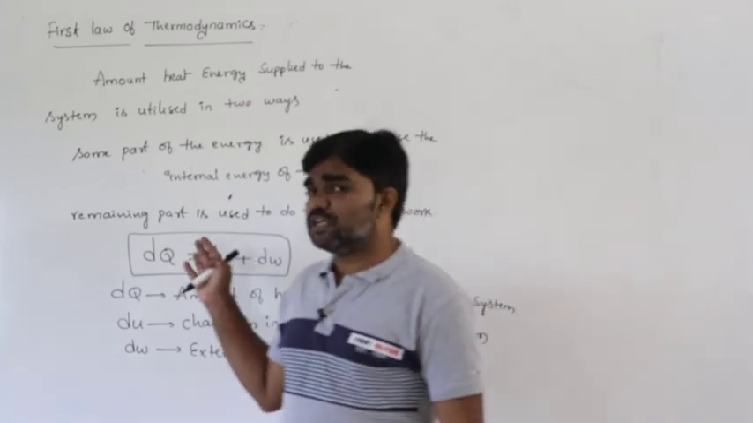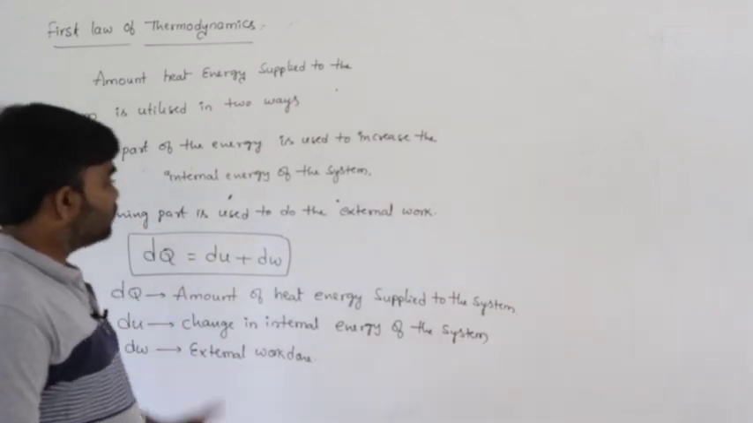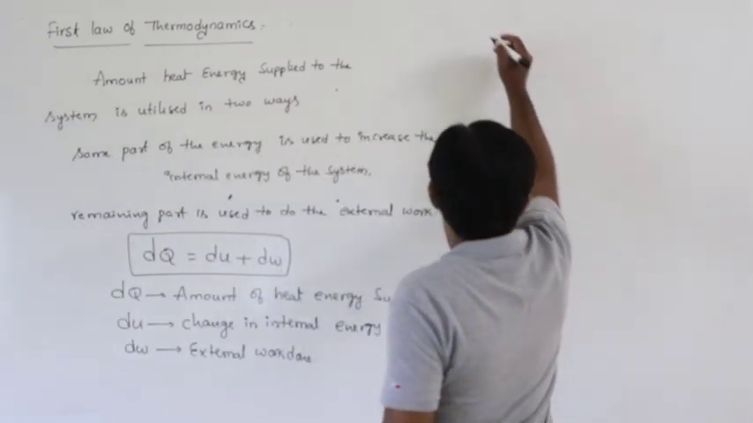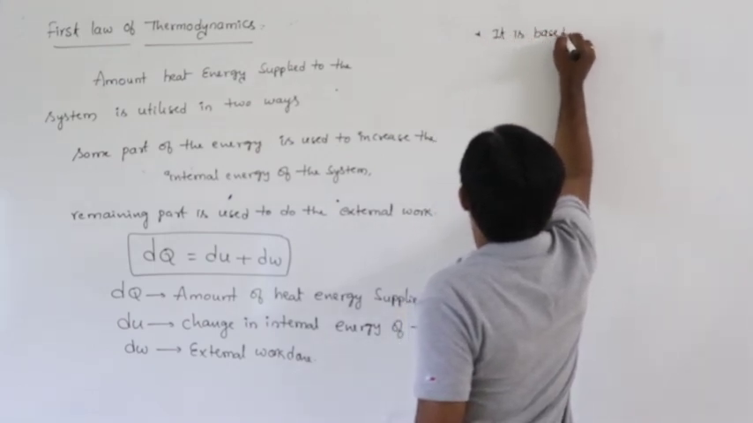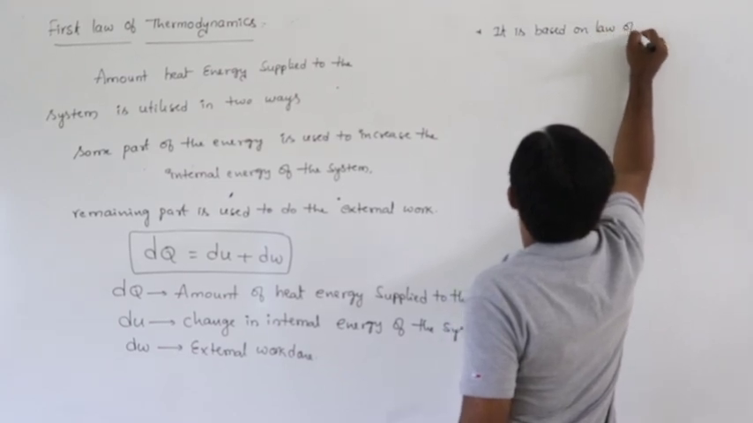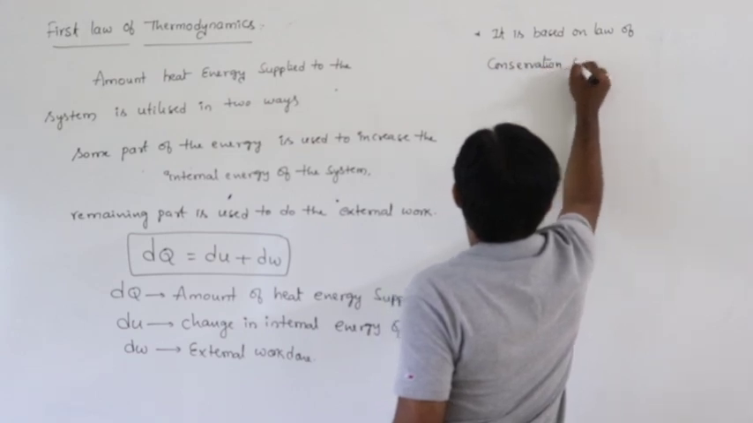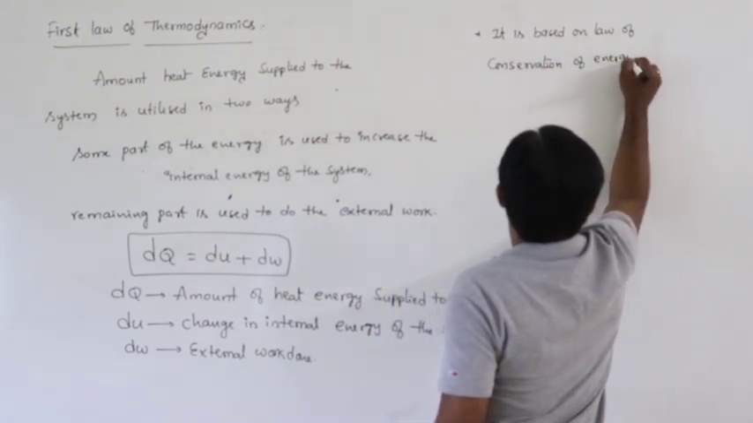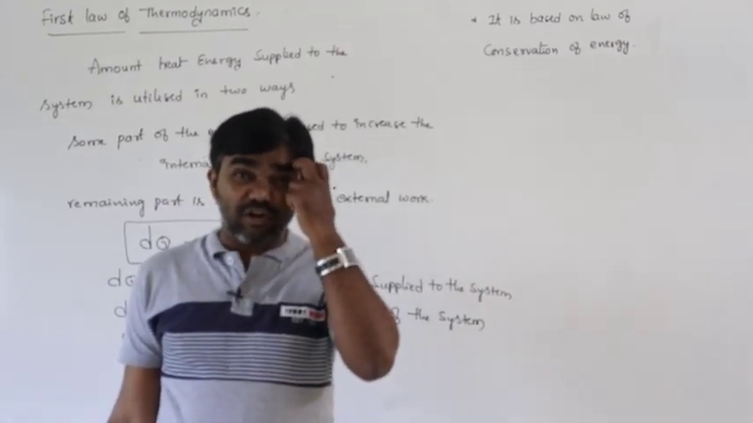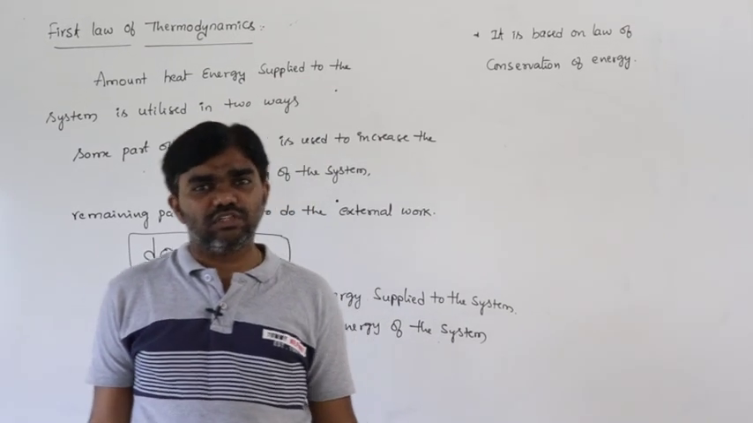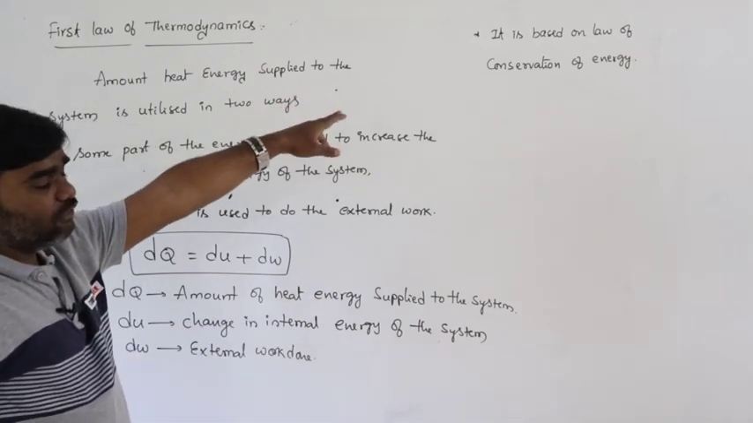Basically, the first law of thermodynamics is based on the law of conservation of energy. What is the law of conservation of energy? Energy can neither be created nor destroyed, but one form of energy converts into another form. That is the law of conservation of energy.